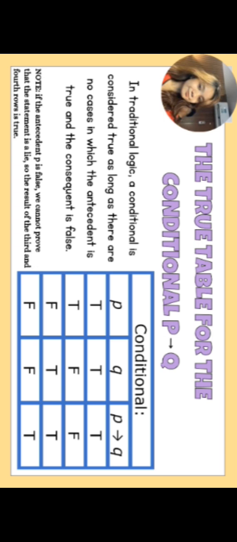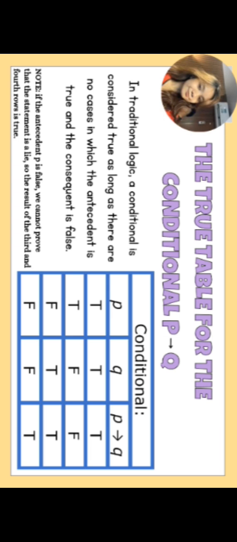So this is the truth table for the conditional if P then Q. In traditional logic, a conditional is considered true as long as there are no cases in which the antecedent is true and the consequent is false. So this is the chart of the conditional statement.